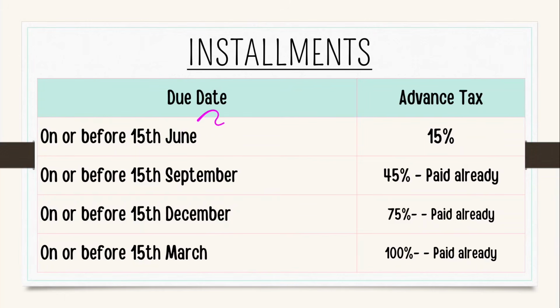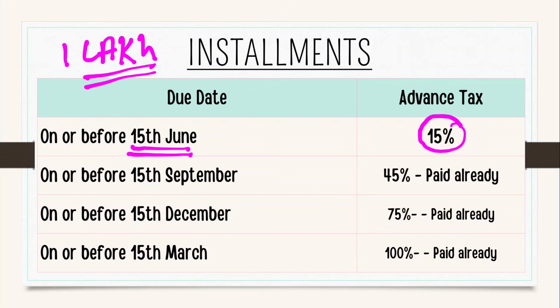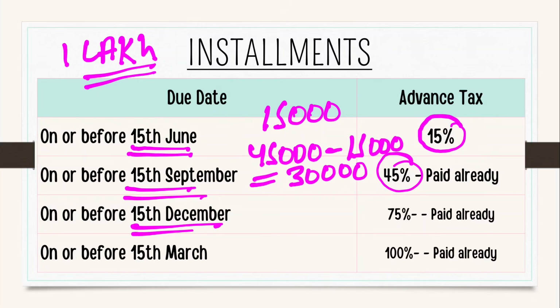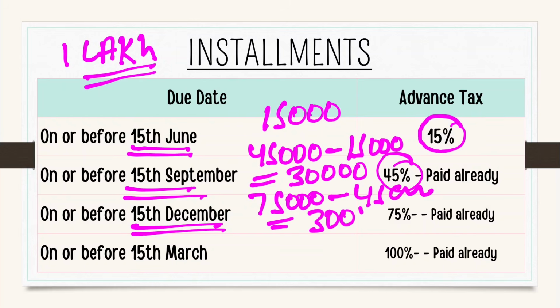So how do you have to pay? Friends, in any financial year, on 15th June, you need to pay 15% of your total amount. Suppose you have to pay 1 lakh rupees of tax after year end. So 15,000 rupees tax you need to pay on 15 June. On 15 September, 45% means 45,000 rupees, but you have already paid 15,000 rupees, so 30,000 tax you need to pay here. On 15th December, 75,000 rupees in total, but 45,000 you already paid, so the remaining 30,000 you can pay.